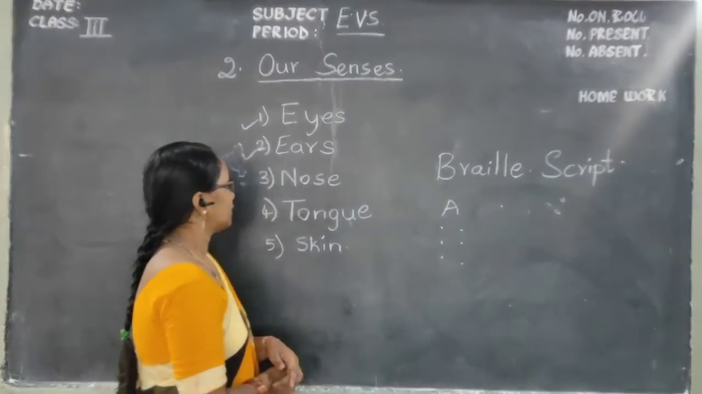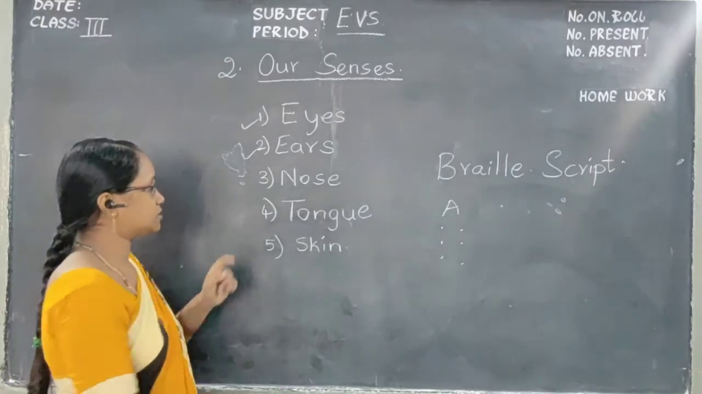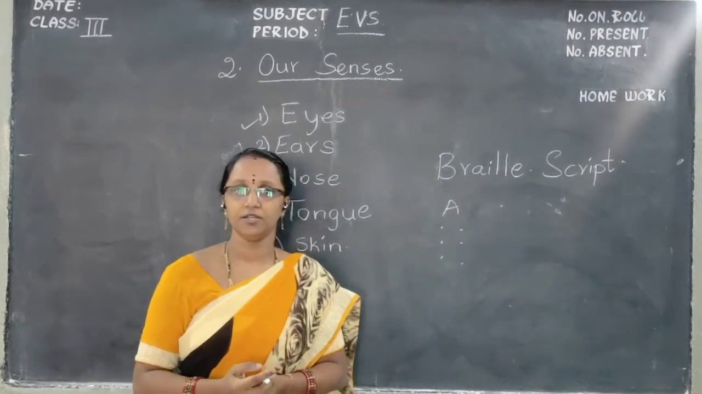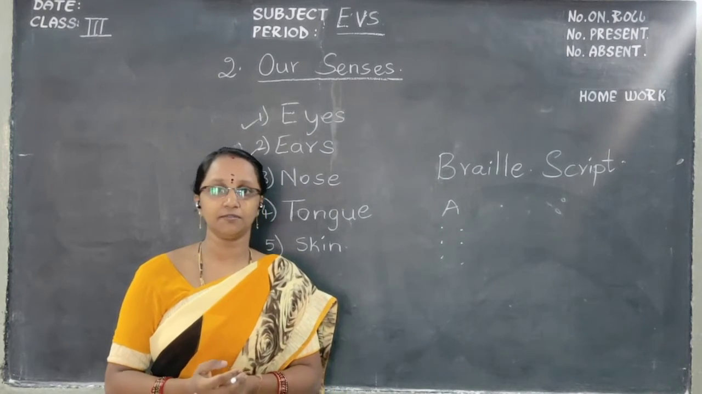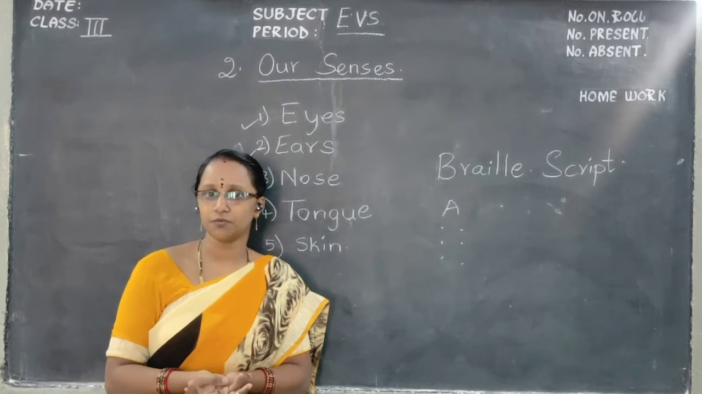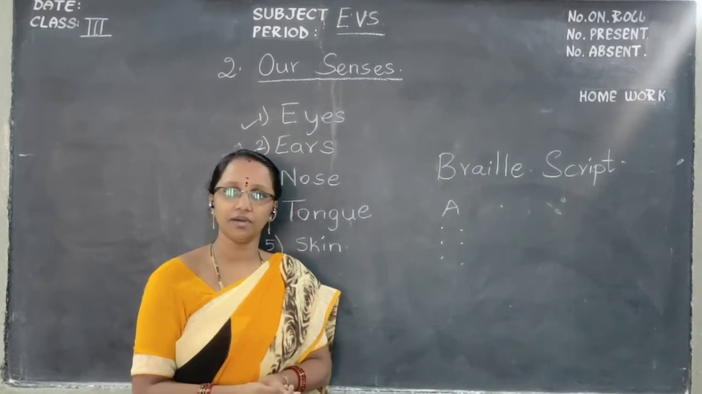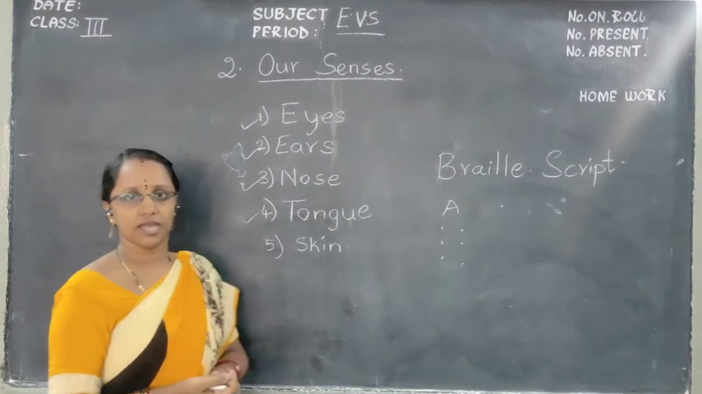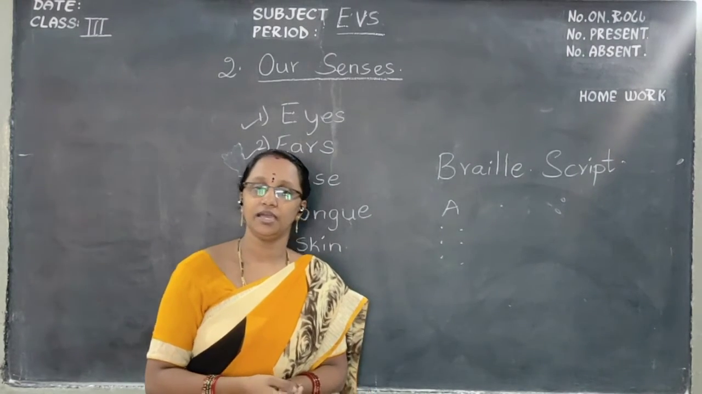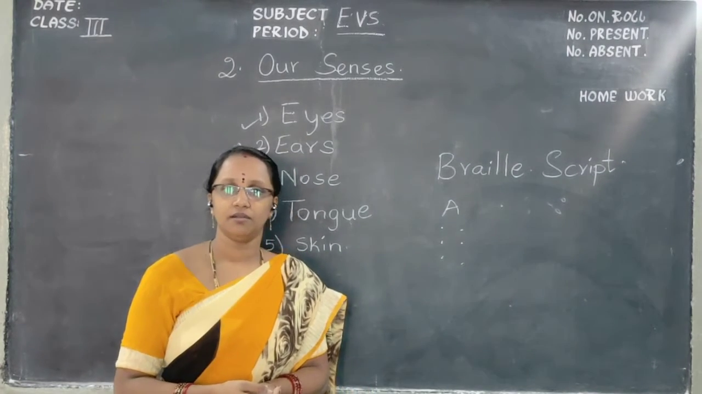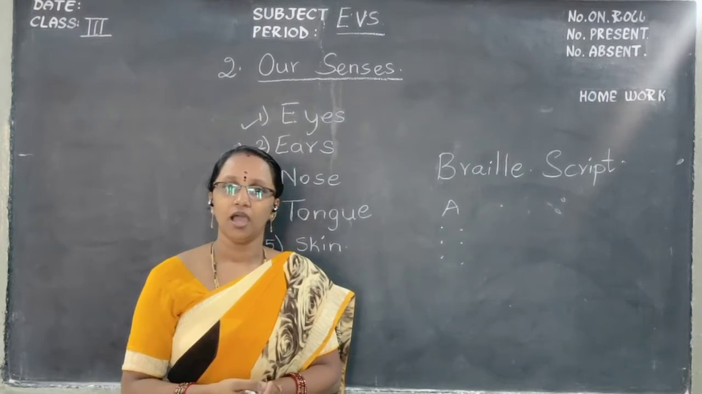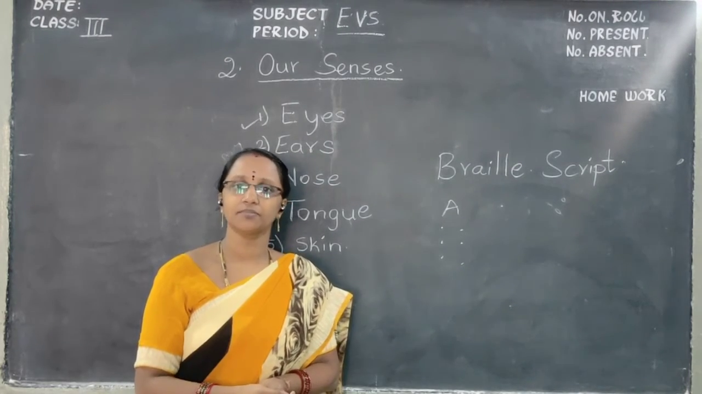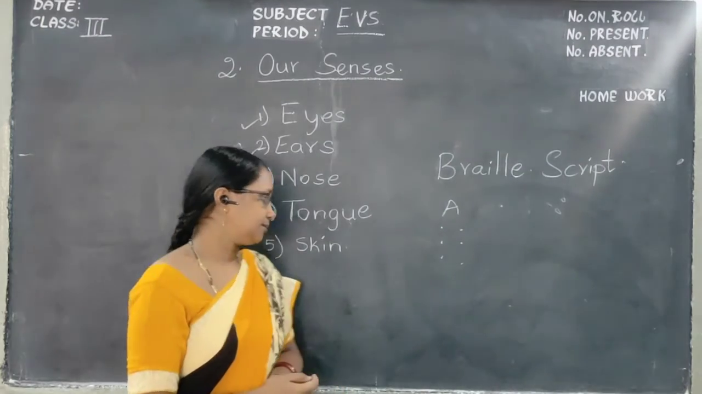Next, what is that? Nose. What do we do with our nose? We can smell different types of smells like flowers or some types of foods, whatever is there, we can smell with our nose. Next, what is there? Tongue. With the help of the tongue, what do we do? We taste whatever we are eating. How do you know the taste of that particular item? By the help of the tongue.